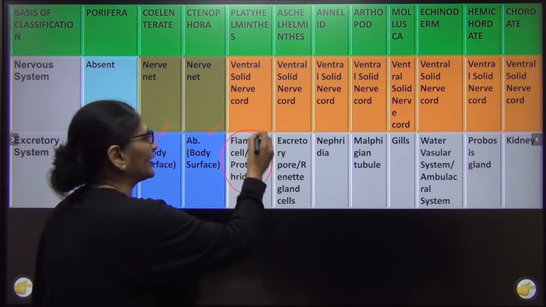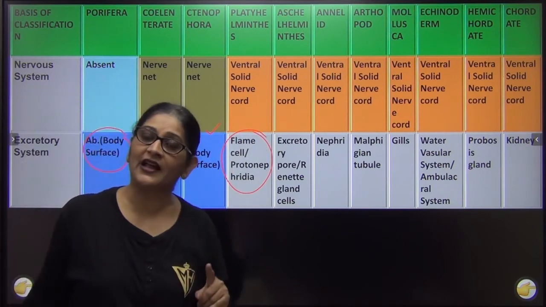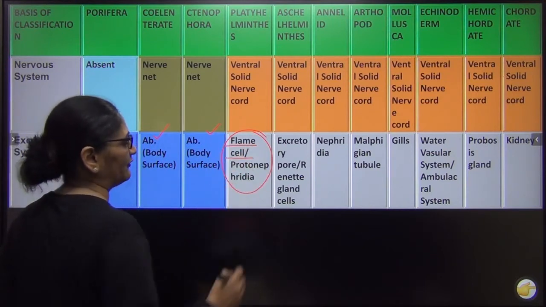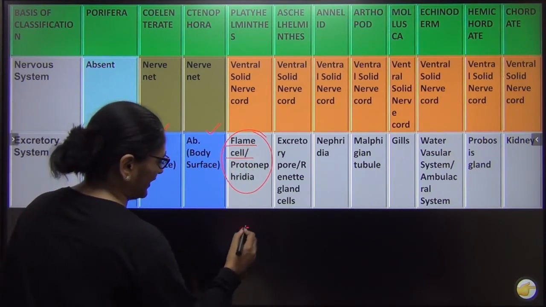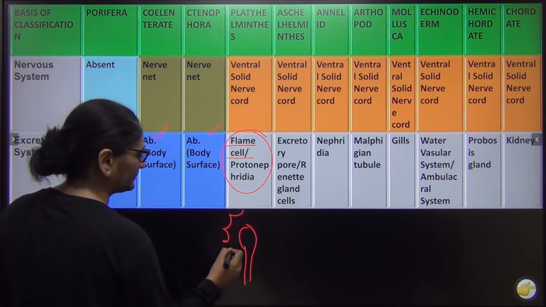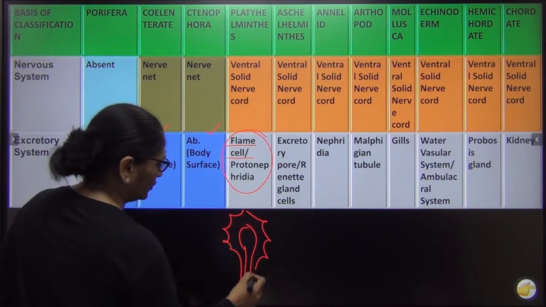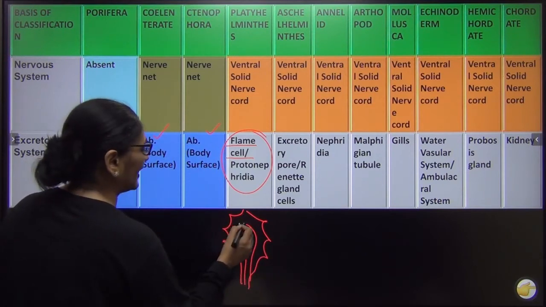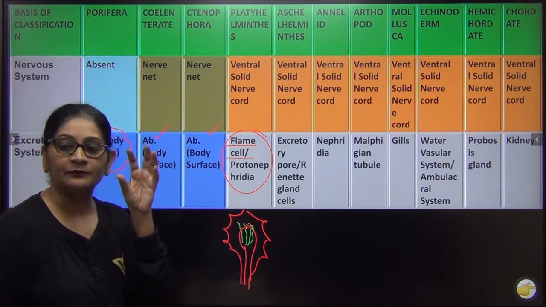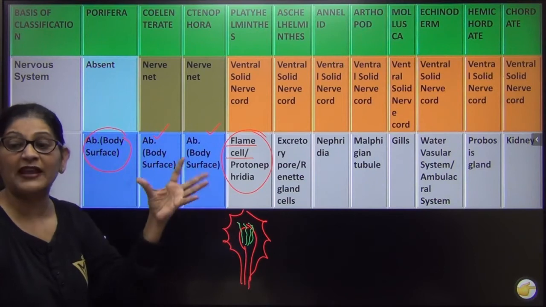Platyhelminth is the first organism जिसमें excretory organ आया, and their excretory organ is called as flame cell or protonephridia. Why do we call it as flame cell? I'll just show you. This is how the flame cell actually looks. This is how it looks, and it has a lot of cilia, है ना? And these cilia they are actually found in this cavity and they are constantly flickering. तो flicker करने की वजह से हमें flame जैसा लगा.